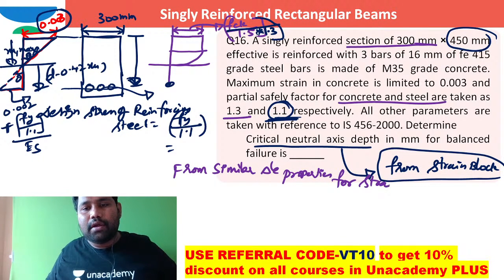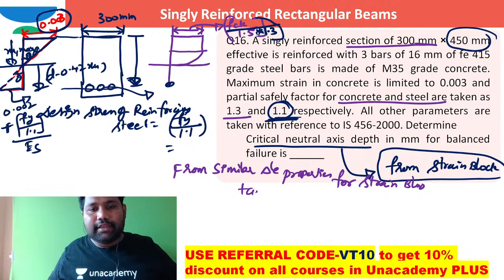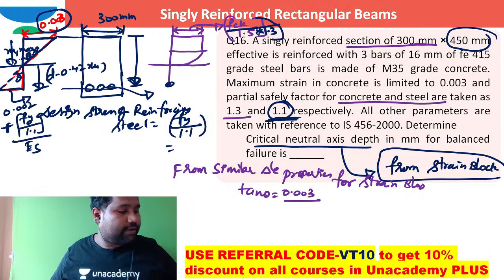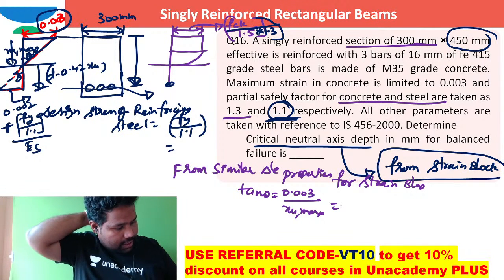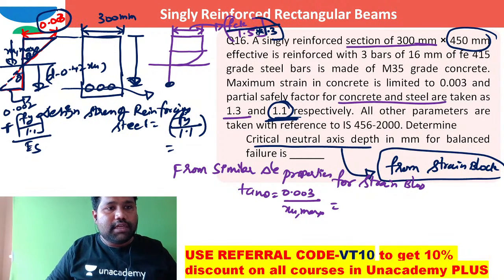strain block. If I write tan theta, tan theta is opposite side, 0.003. Depth is how much? XU max. Here, if this is theta, then obviously this is theta, this is also theta.